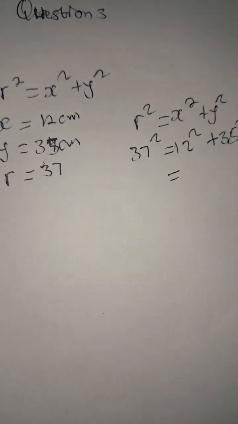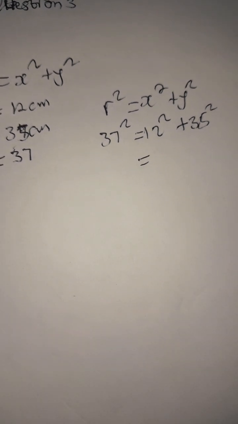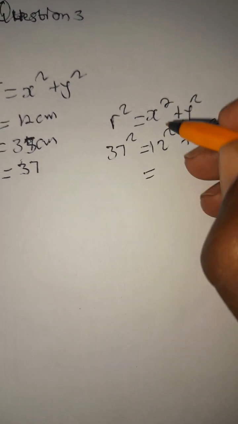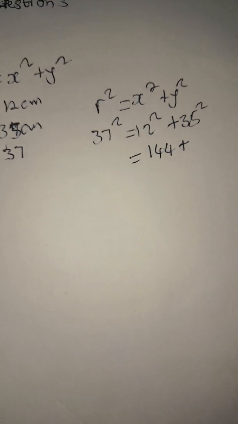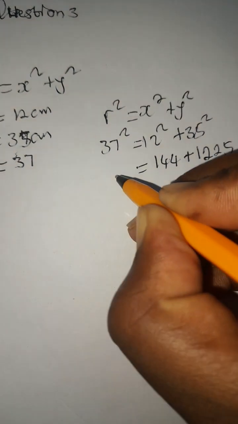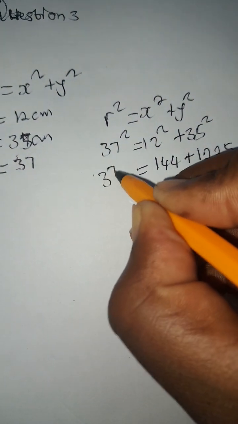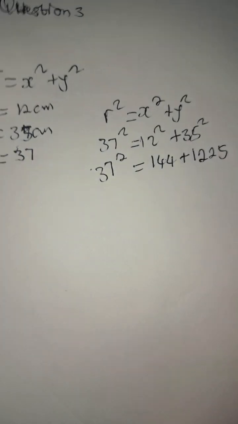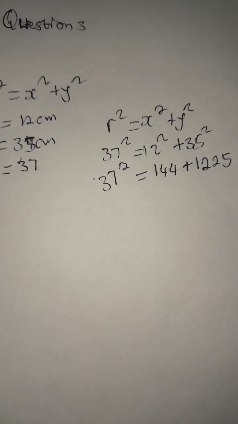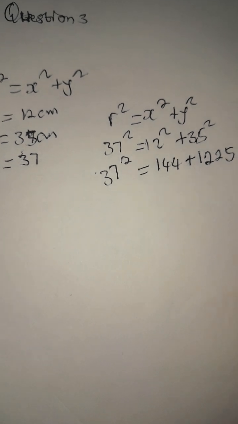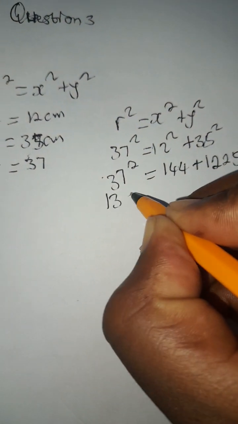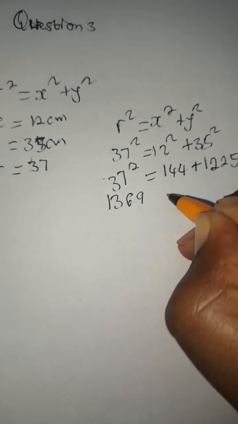So I'll punch this in. What is 12 squared? It's 144, plus 35 squared, which is 1225. We are proving that the left-hand side equals the right-hand side. Punch in 37 squared on your calculator, the same as 37 times 37, which gives 1369.